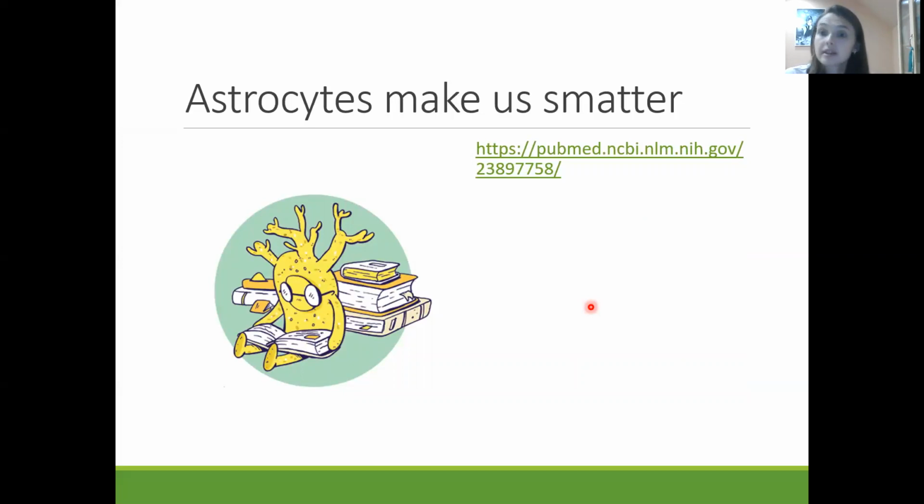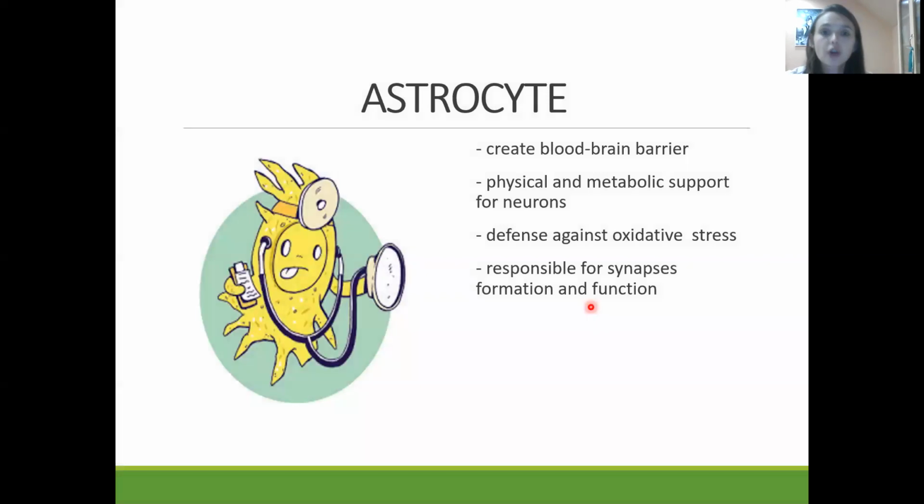Astrocytes make us smart, yes, and this is right, because if you look at their last function, they're responsible for the formation of synapses. The formation of a new network of neurons, of new synapses, means that a person is trying to learn something, some kind of skill, or to remember some kind of knowledge.